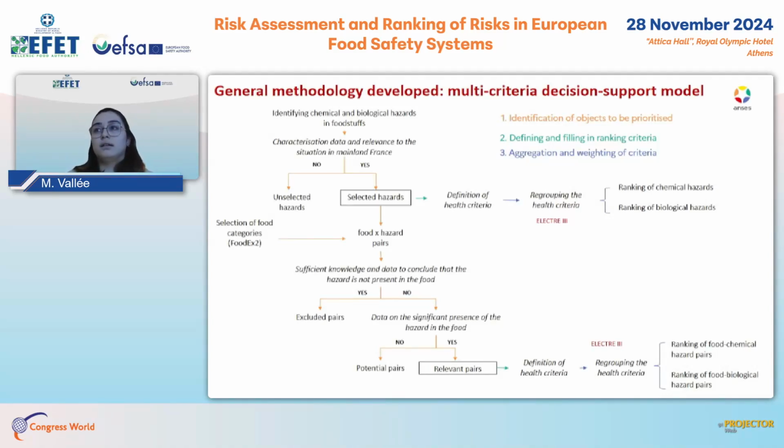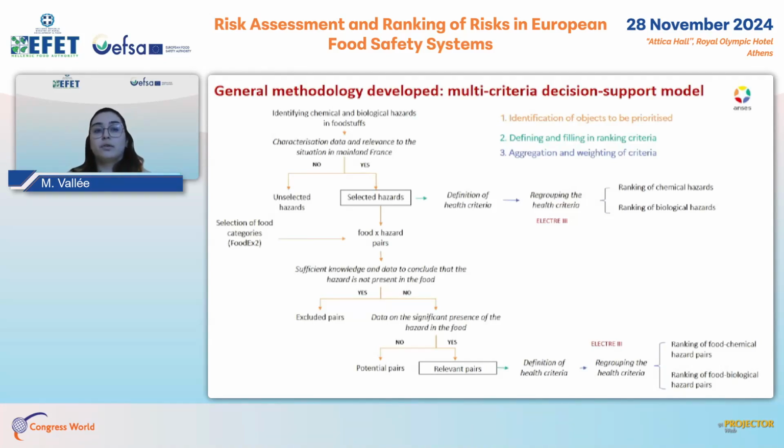Then selected hazards are combined with the foods to obtain pairs, which are excluded if there is sufficient knowledge and data to conclude that the hazard is not present in the food, and they are relevant if there are data on the significant presence of the hazard in the food.